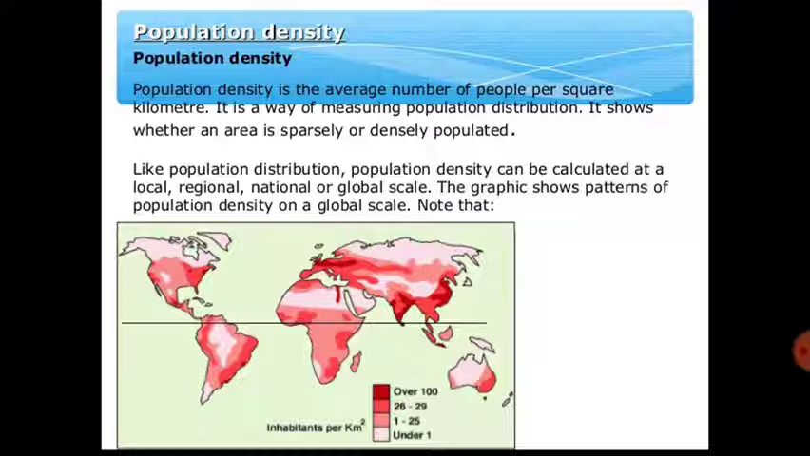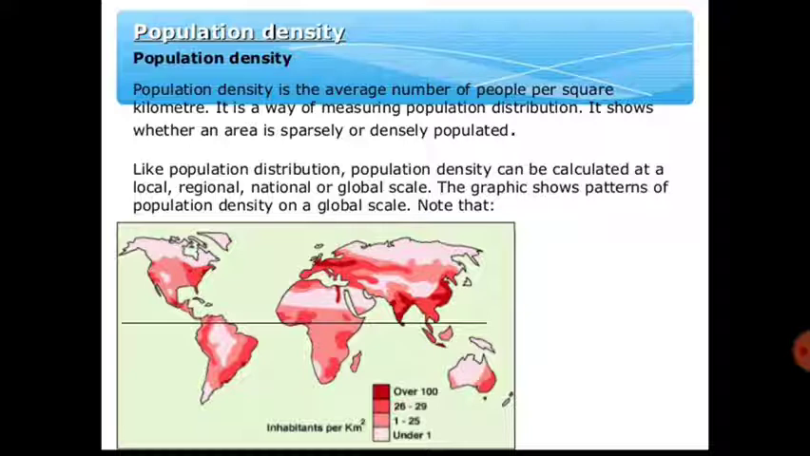Now we will discuss the concept of population density. It means the number of people living in an area, per square kilometer. This is a very important definition, and you definitely need to remember the definition of population density very well. So what is population density? It means the number of people living per square kilometer of area.